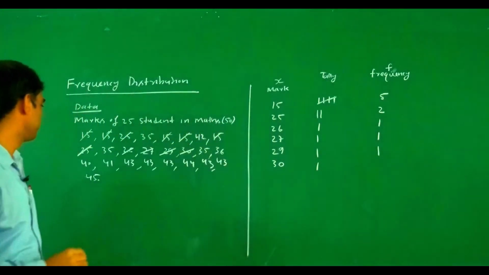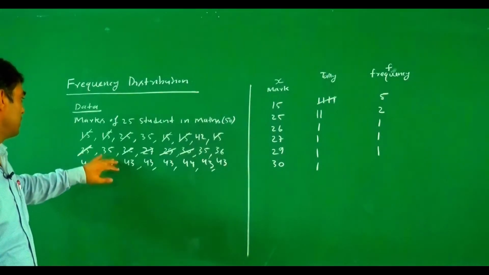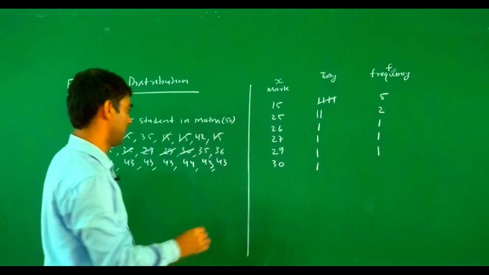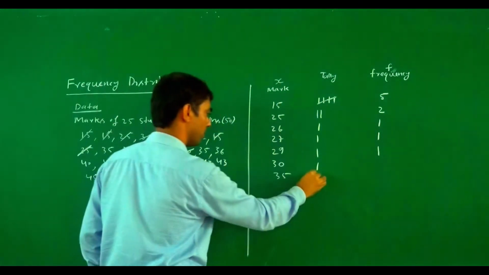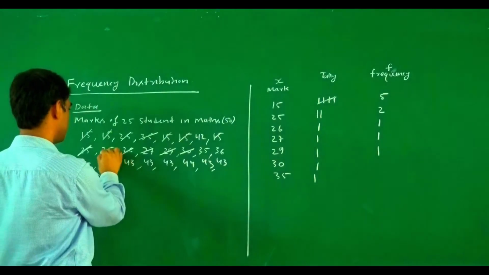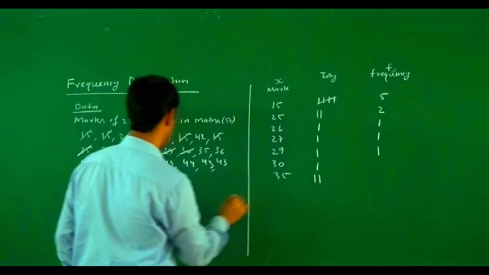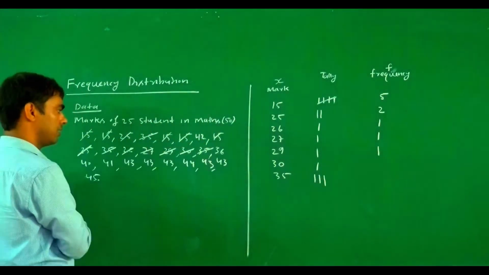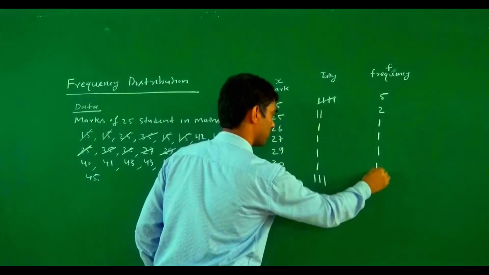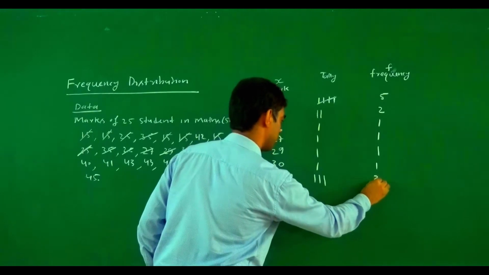After 30, there is a jump to 35. If we talk about 35, there is the first 35, 1, the second 35, 2, and the third 35, 3. So here the frequency of 35 is 3.